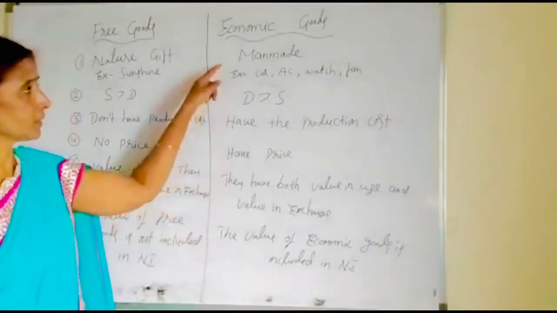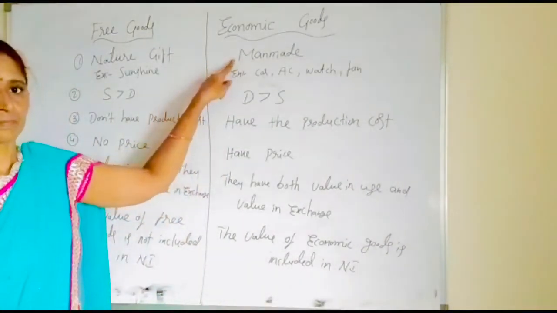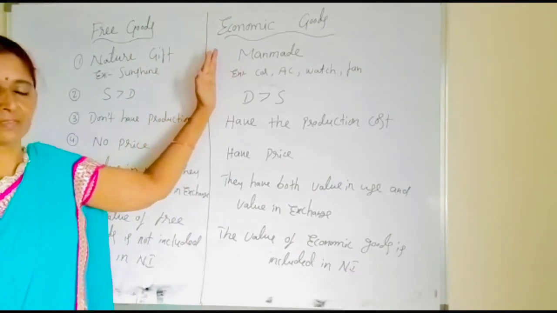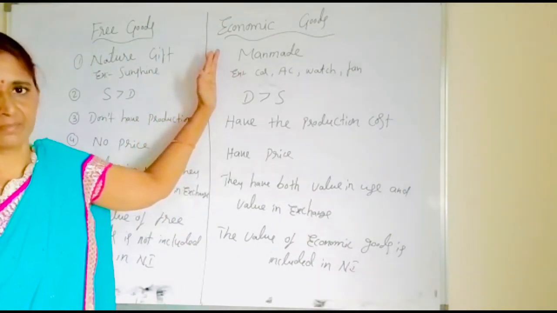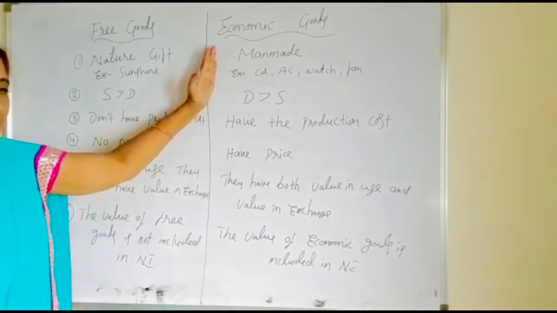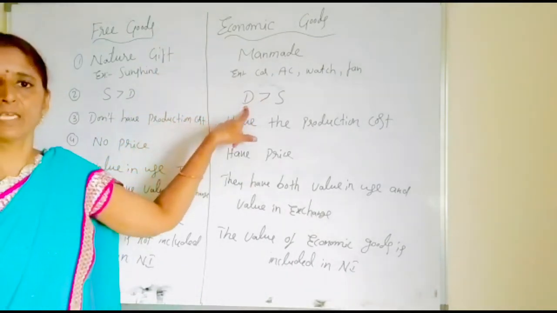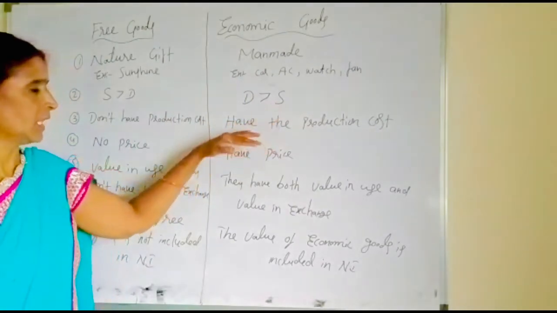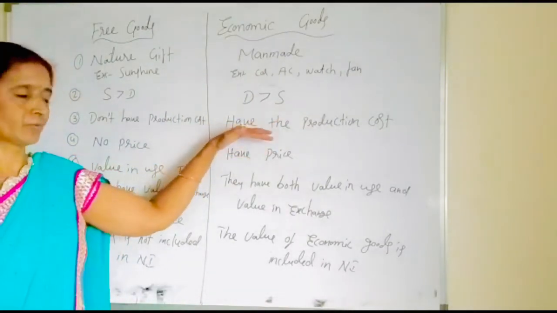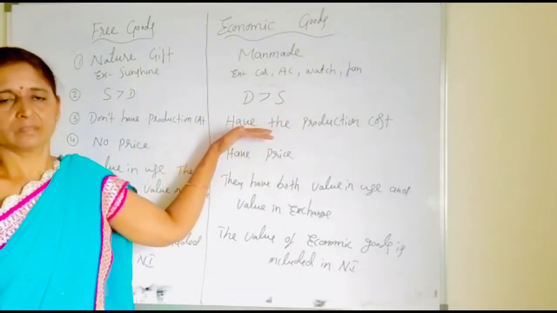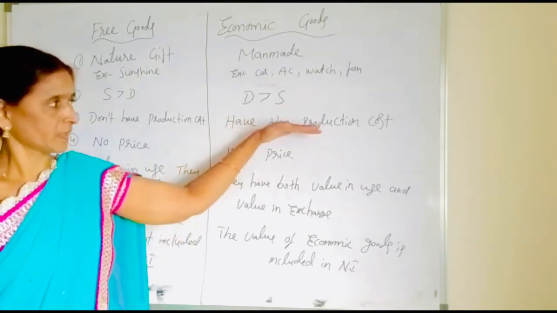In case of economic goods, they are made by man and the production of economic goods is in need of the money, technology and services of factors of production. Always the supply is less than the demand. So demand is more than the supply of the goods and the goods are produced by the producer. So the goods are having the production cost.